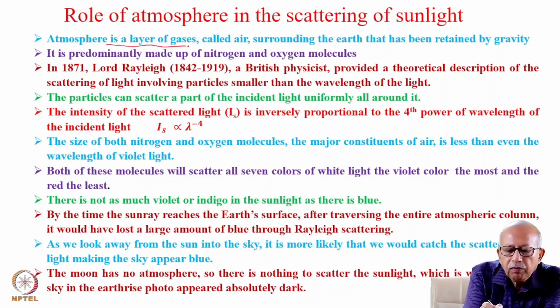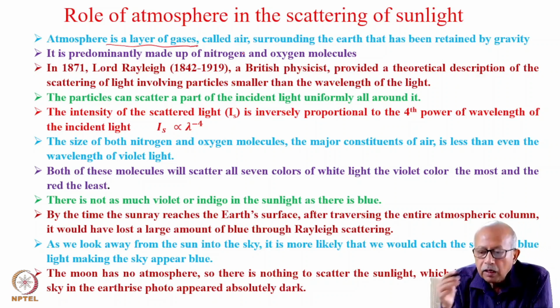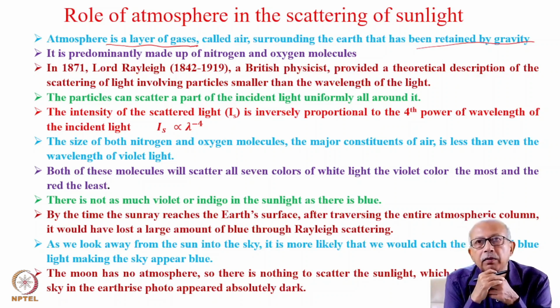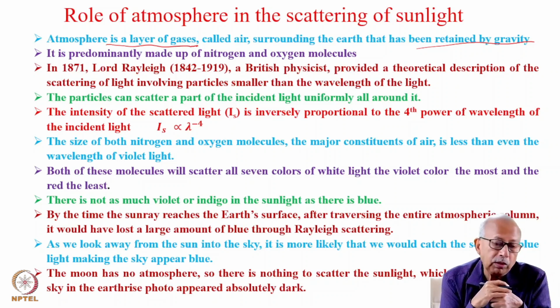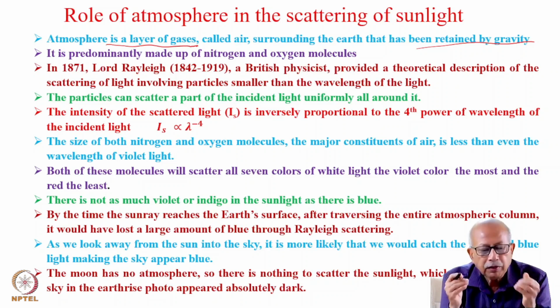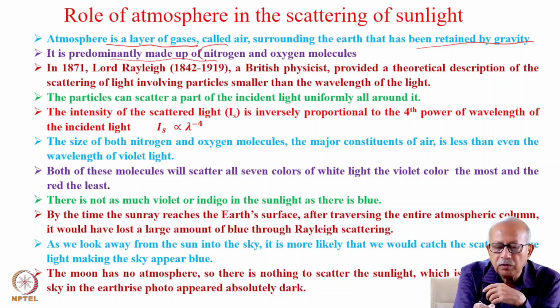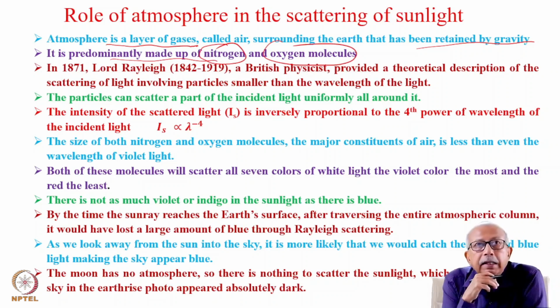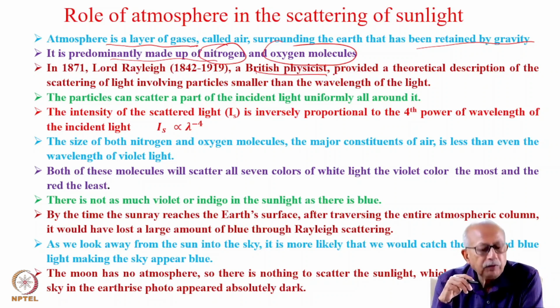Atmosphere is a layer of gases called air surrounding the earth that has been retained by gravity. You see, the lighter gases like hydrogen and helium have escaped because they move with much higher velocity and therefore gravity could not keep them. And as we know, our atmosphere is predominantly made up of nitrogen and oxygen molecules. In 1871, Lord Rayleigh, a British physicist, provided a theoretical description of the scattering of light involving particles smaller than the wavelength of the light.